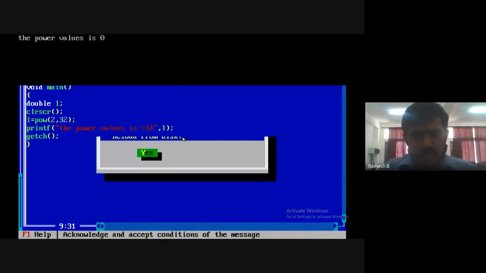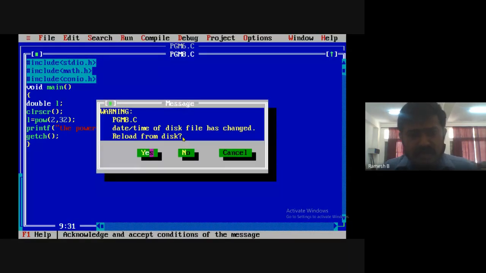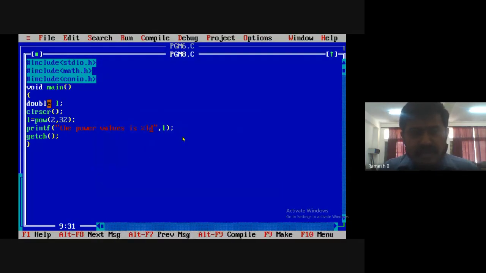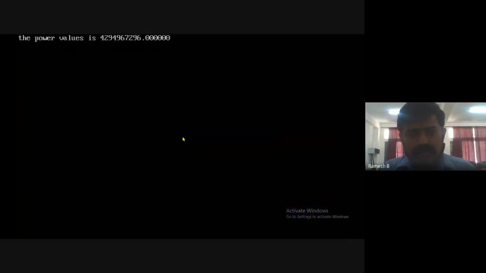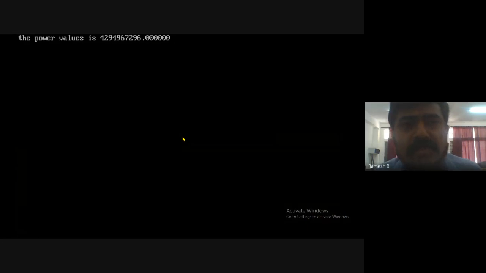Run it. Okay, the format specifier. The format specifier for double. Okay, that makes the difference. LF. We must use LF. You see there, the power value is a very big number.